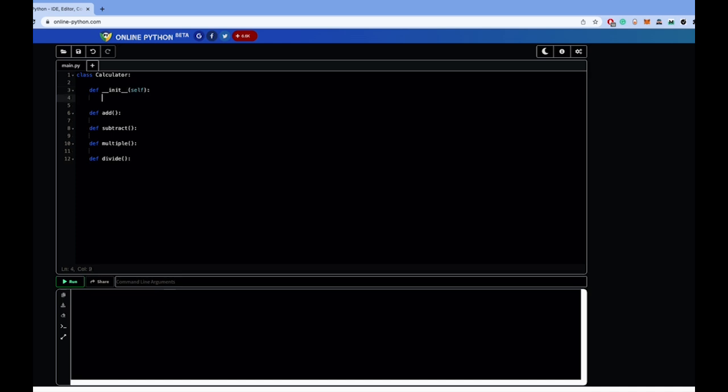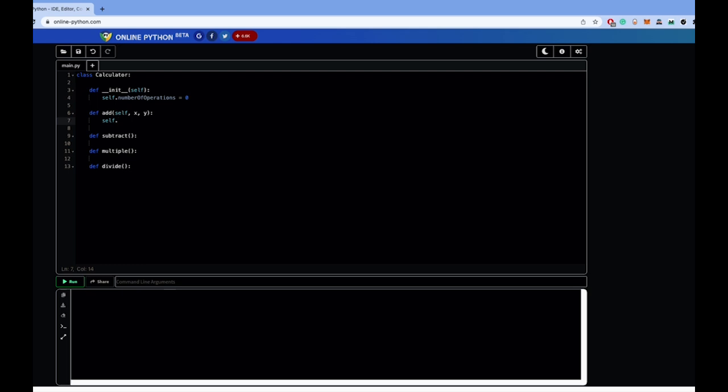In this initialization function, we will define the properties of the class, such as self.number_of_operations, which we will set to start with the value 0. The add function takes the self, a number x, and a number y.